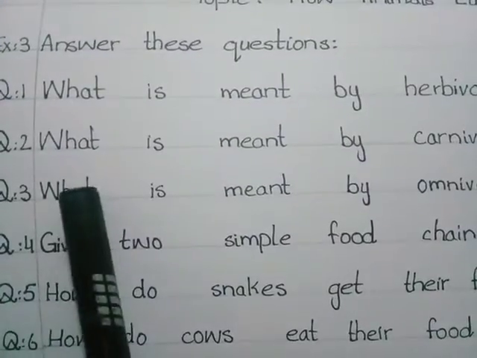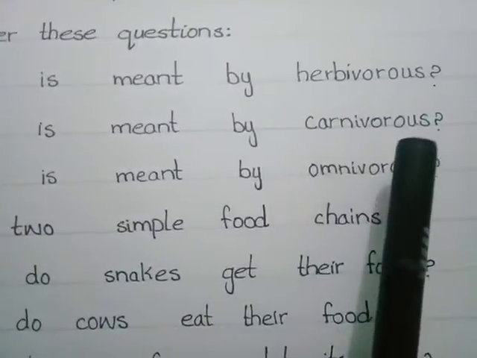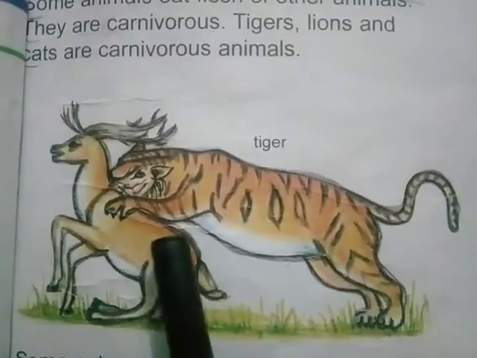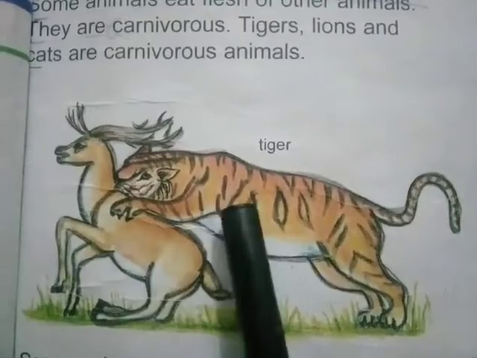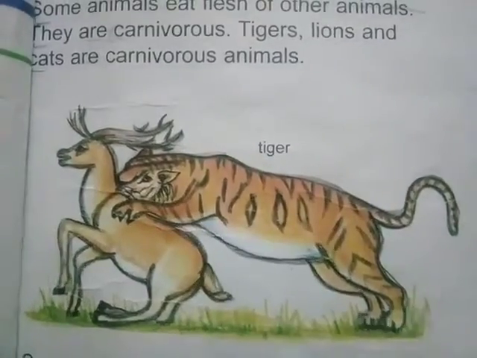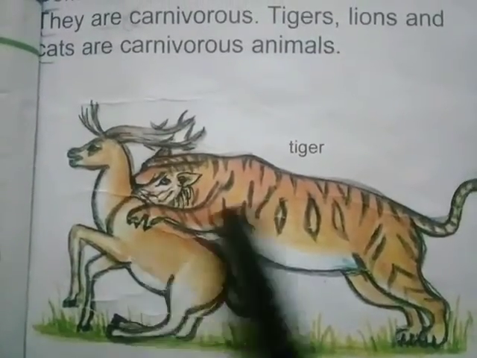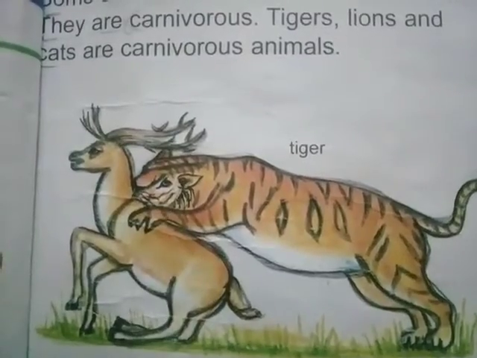The second question is, what is meant by carnivorous? Carnivorous are the animals that eat the flesh of other animals, and its example is tiger. You can see in the picture, the tiger eats the flesh of a deer.